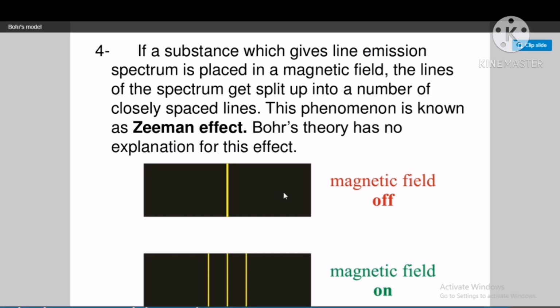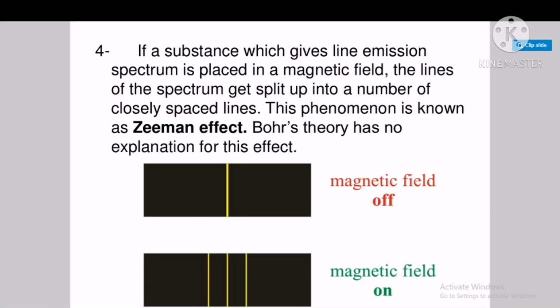So in the absence of a magnetic field, we observe a single line. Now when the magnetic field is turned on, this single line is split up into its constituent lines, a number of closely spaced lines. This effect is called the Zeeman effect, and the Bohr theory has no explanation for this effect.